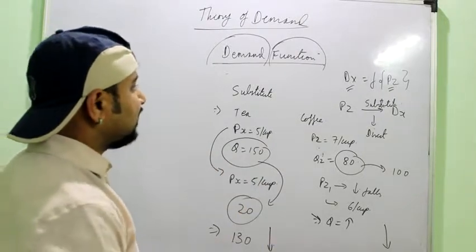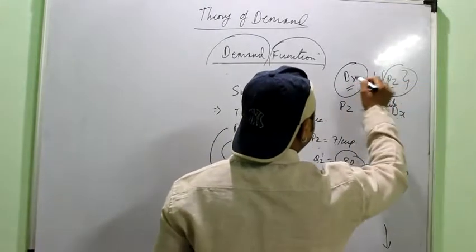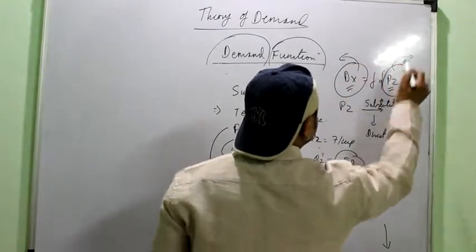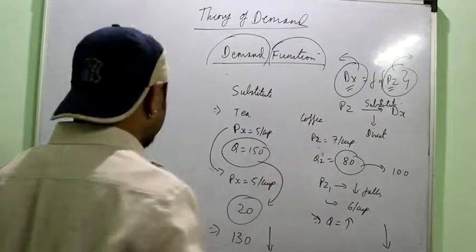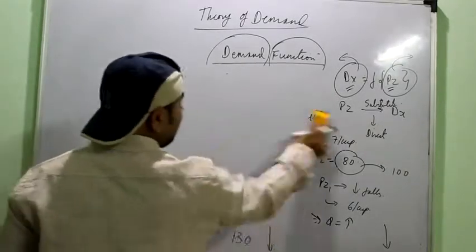Again and again I am repeating that you have to remember that you are studying this: demand is of the different good and price is of the different good, right? Otherwise you might get confused during the questions and answers. So take notice of this point.